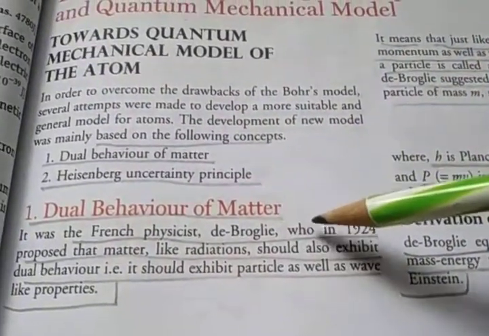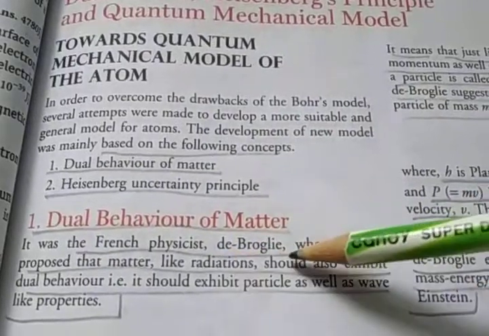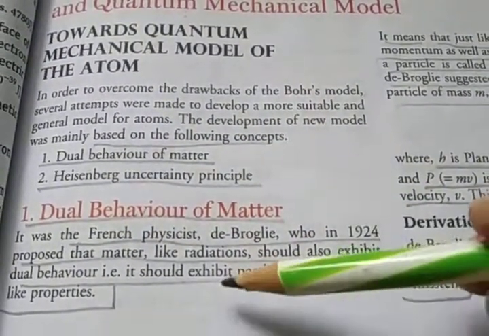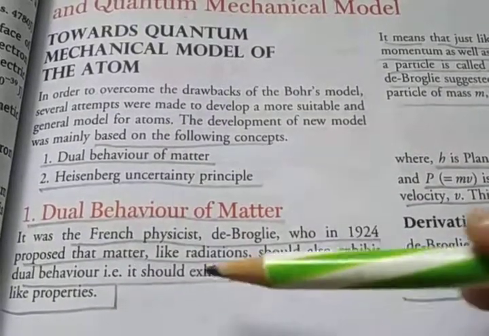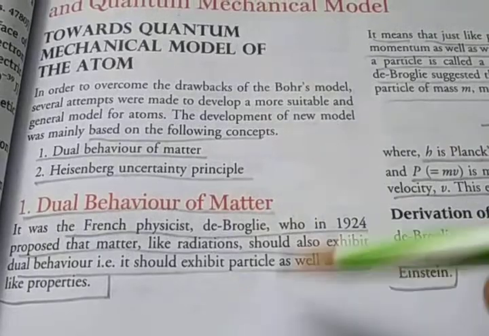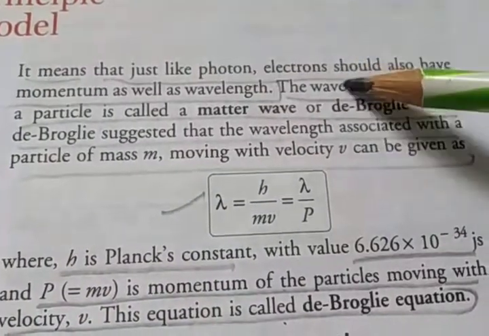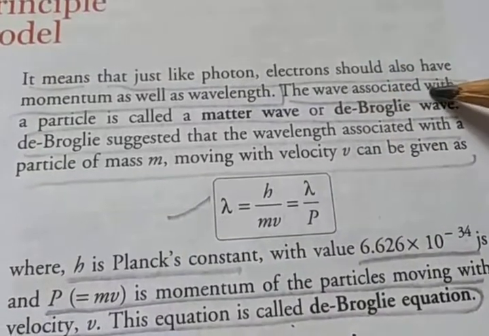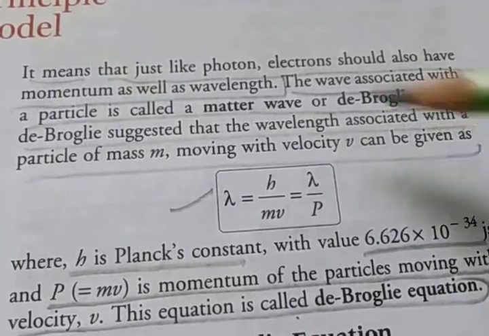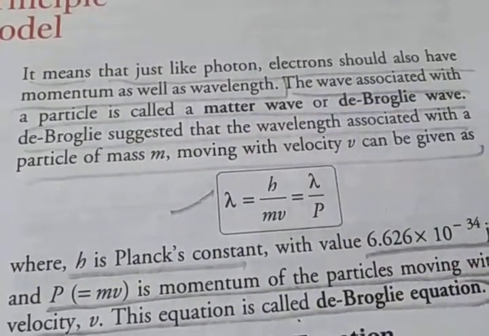Dual behavior of matter was explained by the French physicist de Broglie, who in 1924 proposed that matter, like radiation, should also exhibit dual behavior. It should exhibit particle as well as wave-like properties. That means, just like a photon, an electron should also have momentum as well as wavelength. The wave associated with a particle is called a matter wave or de Broglie wave.